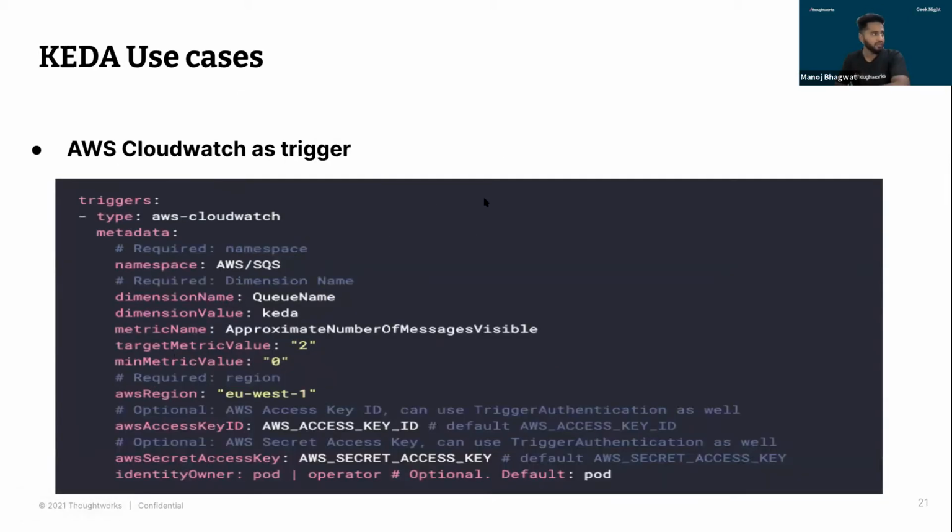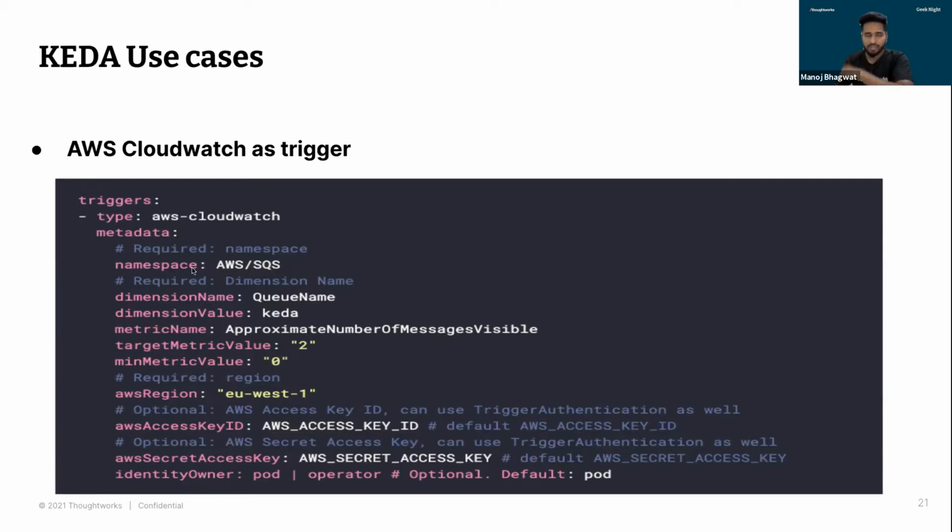Let's talk about another use case where we are using CloudWatch as a trigger. It's a similar scenario where you want to scale on the basis of the metrics that we have in CloudWatch. In this snippet, you can see we are again taking SQS as the namespace.